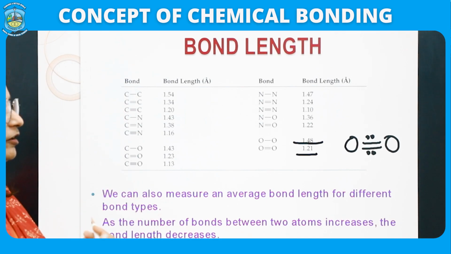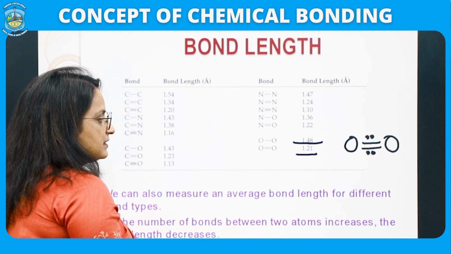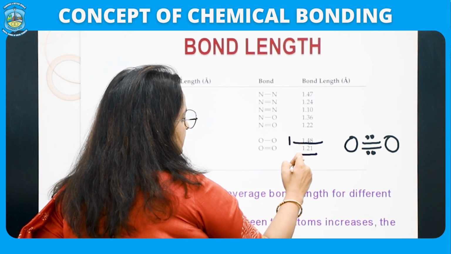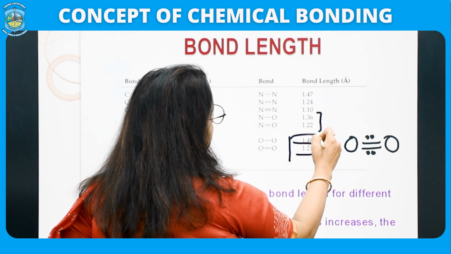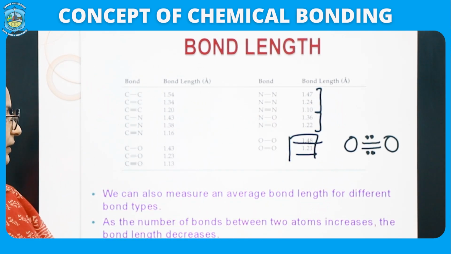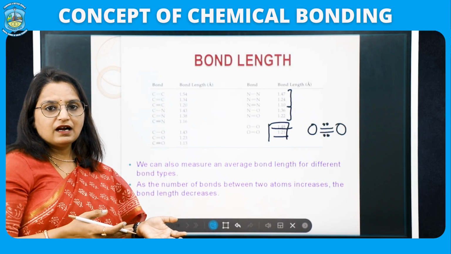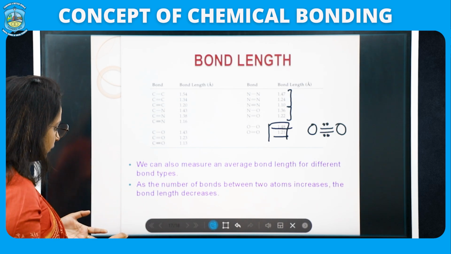So, as the number of bonds between two atoms increases, the bond length decreases. This is clear from this data. You can also see it in this case. So, the average bond length gives an idea about the strength of the bond.